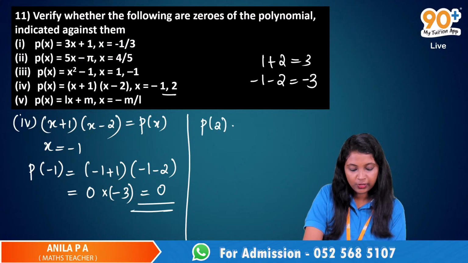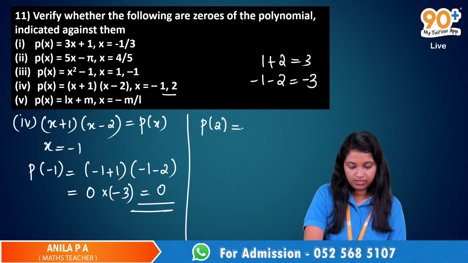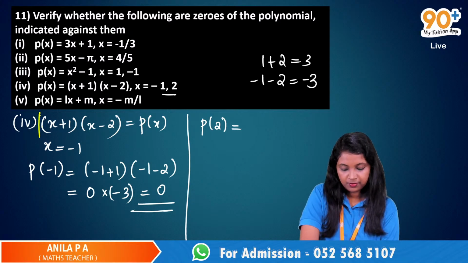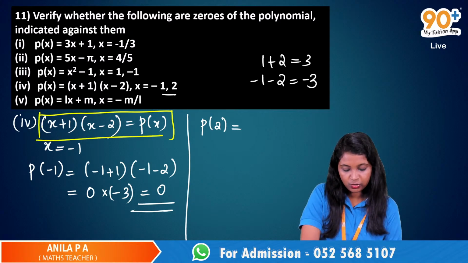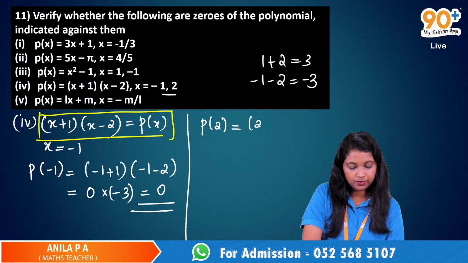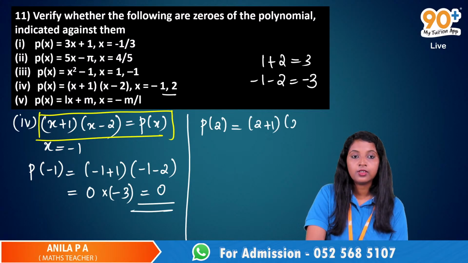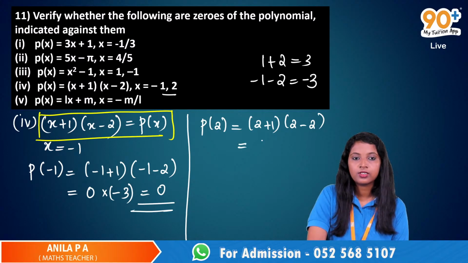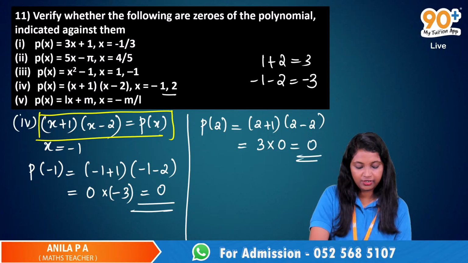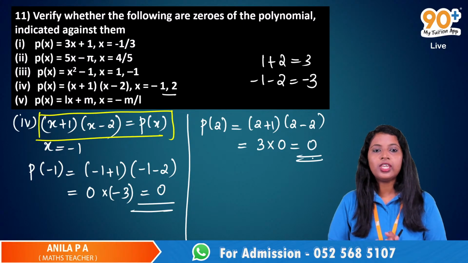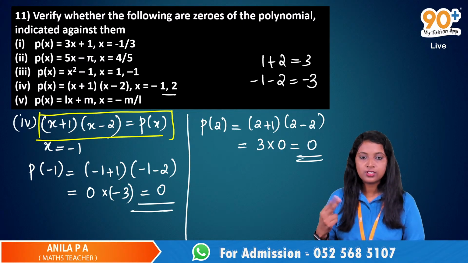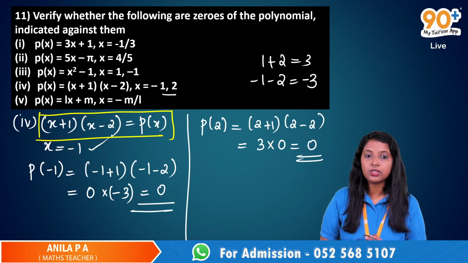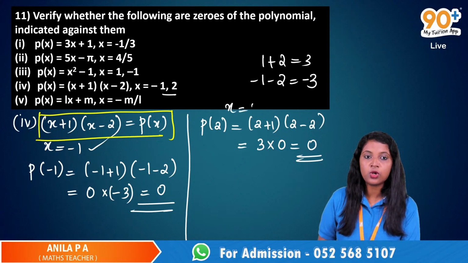P of 2 is equal to 2 plus 1 into 2 minus 2. That is equal to 3 into 0, and that would be 0. Very good. So here also we have two zeros.